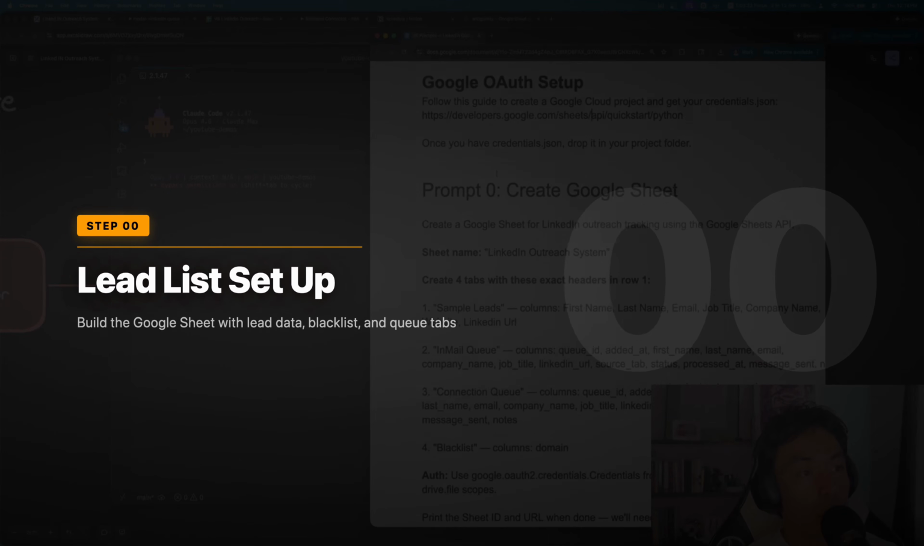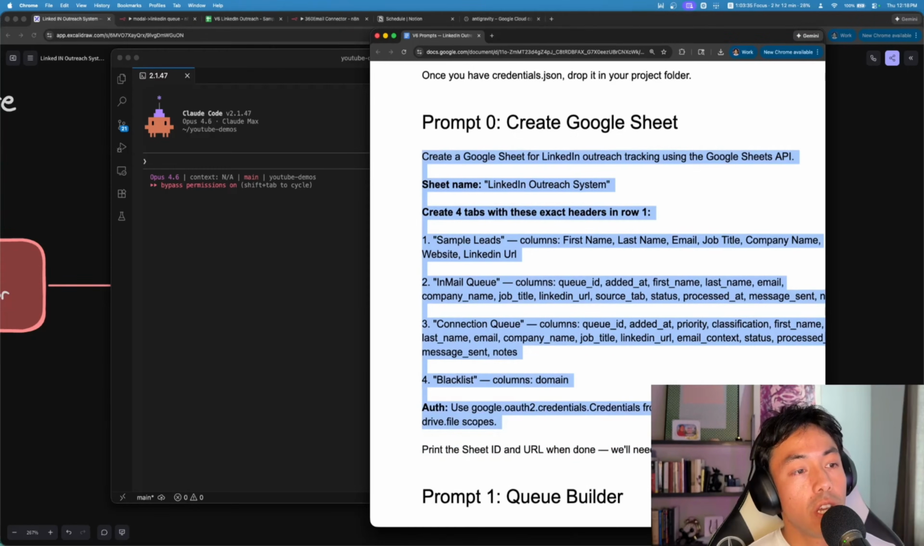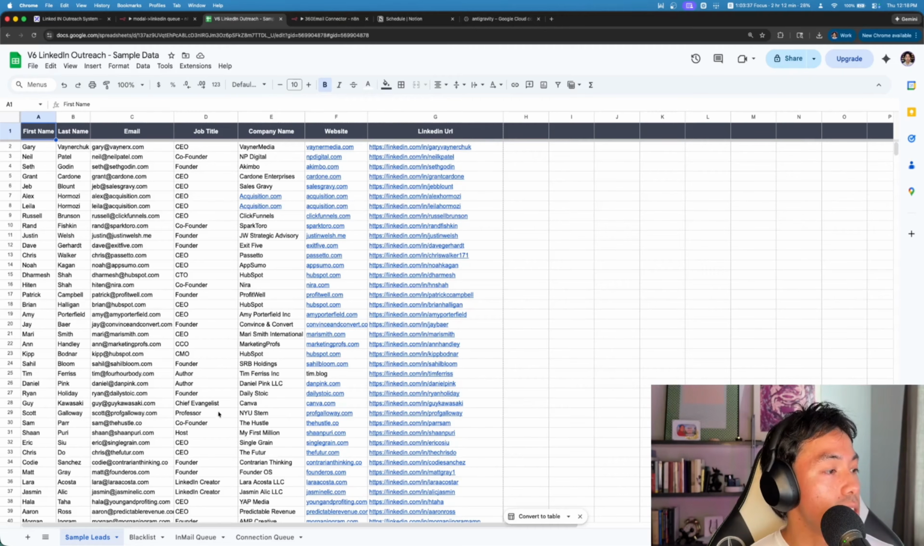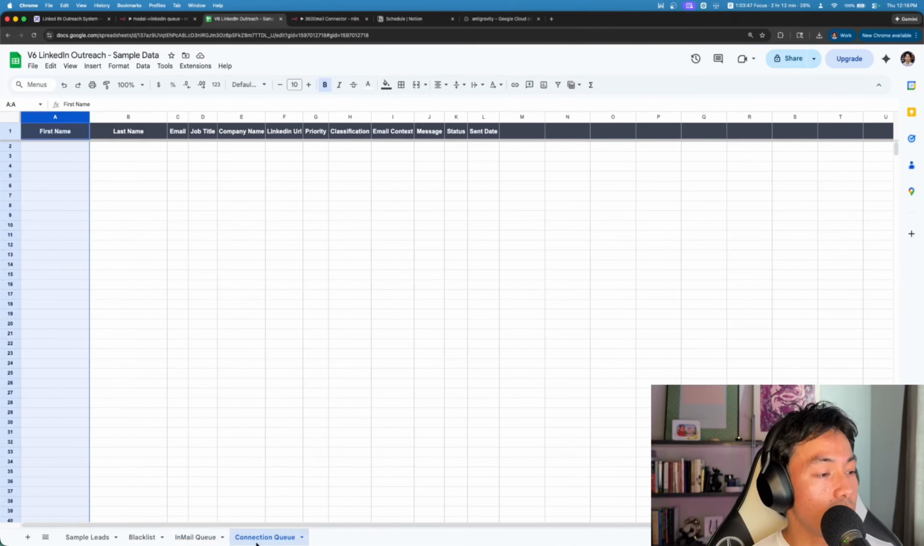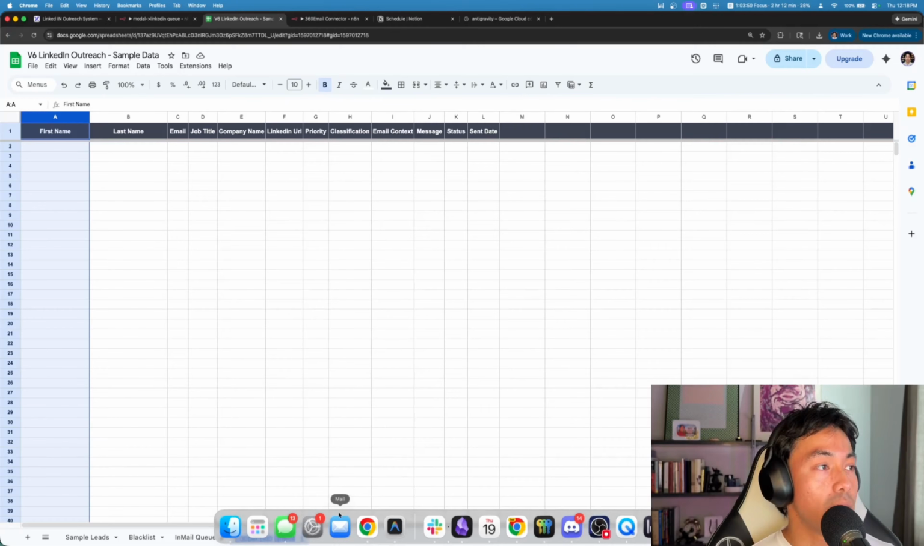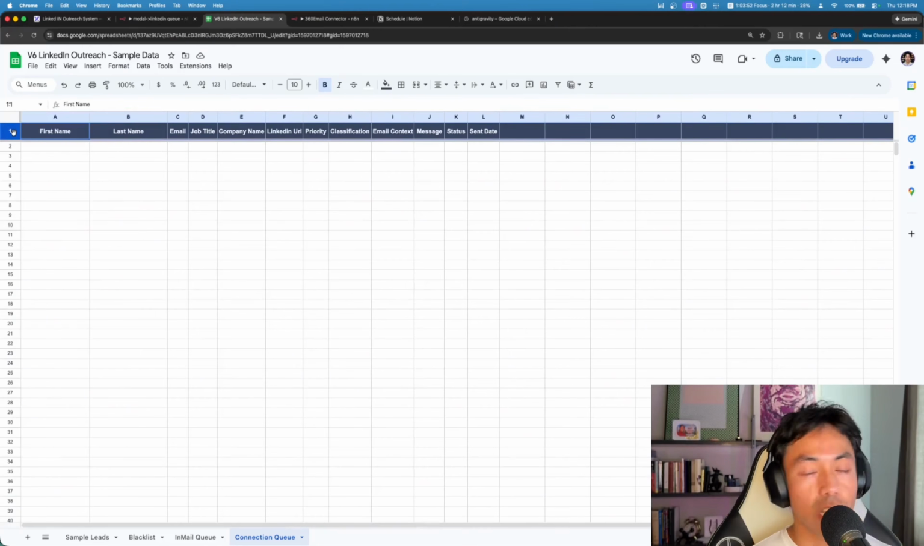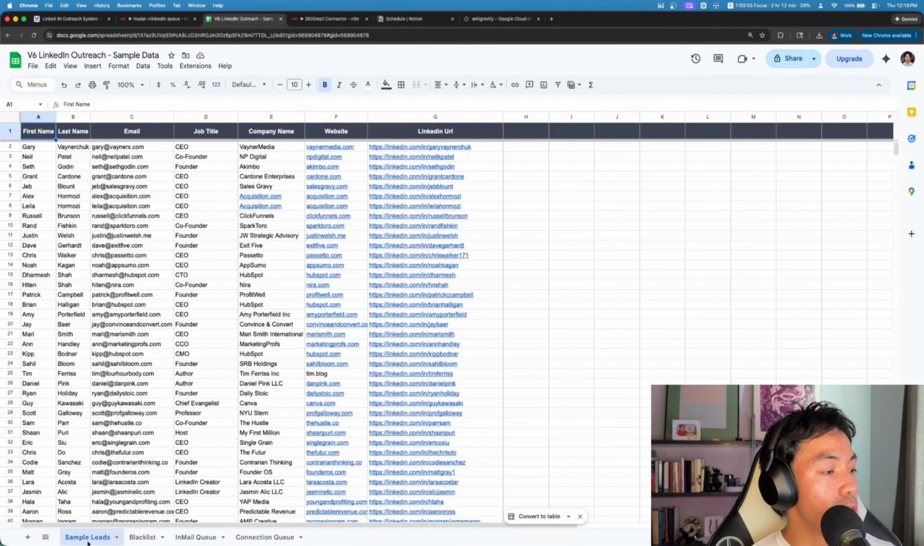Now, this first prompt is going to build your spreadsheet that looks something like this. So we have our sample lead list. You can just plug in your cold email lead list if you already have one. We have our blacklist tab, and then we have the in-mail and connection queue. So if you plug that first prompt in, it's going to build this for you with these headers, and you're going to be good to go. All you got to do is replace your sample leads with an actual lead list.